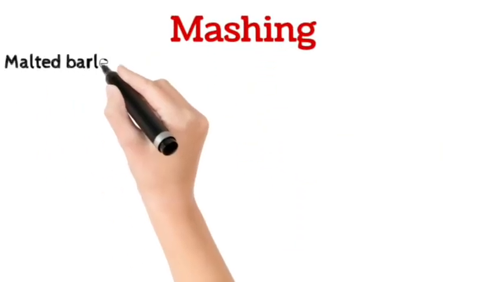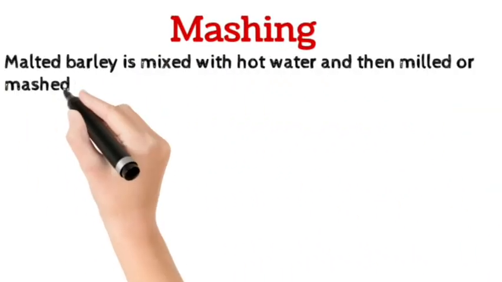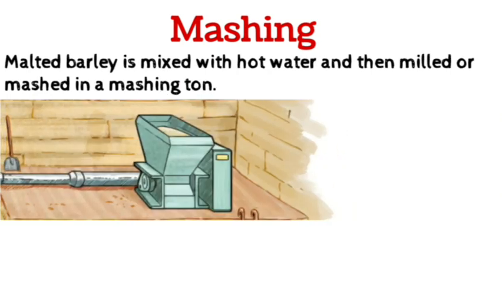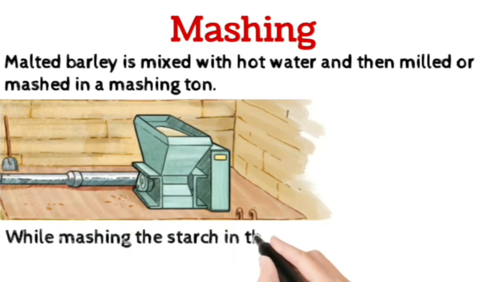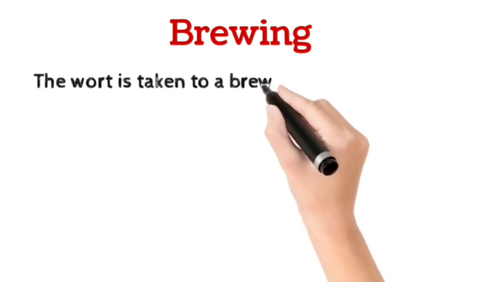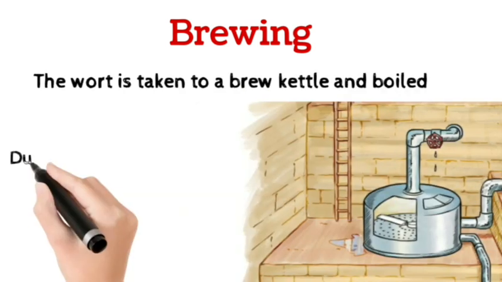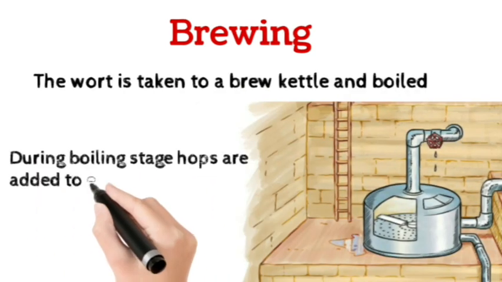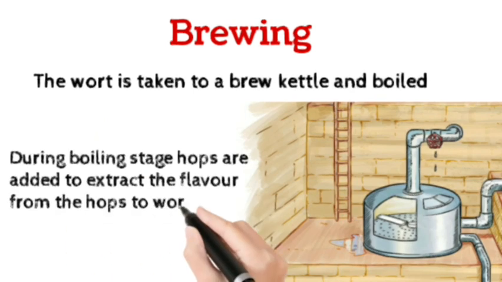Step 2. Mashing. Malted barley is mixed with hot water and then milled or mashed in a mashing tun. While mashing, the starch in the malted barley is converted to sugar, which is called wort. Step 3. Brewing. The wort is taken to a brew kettle and boiled. During the boiling stage, hops are added to extract the flavor from the hops to the wort.